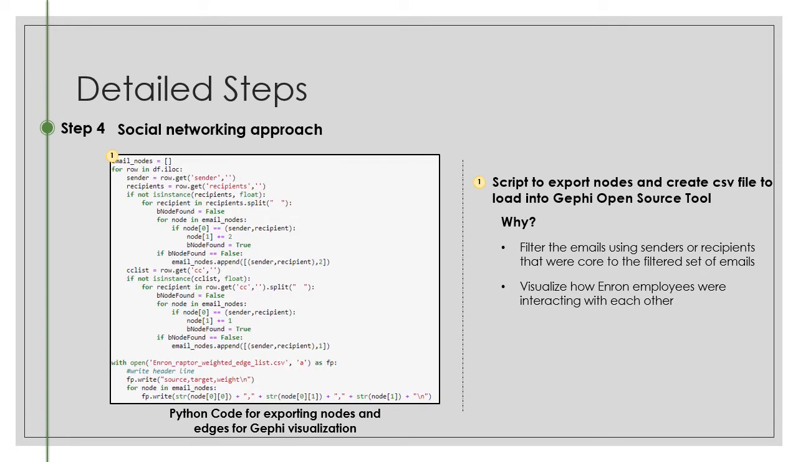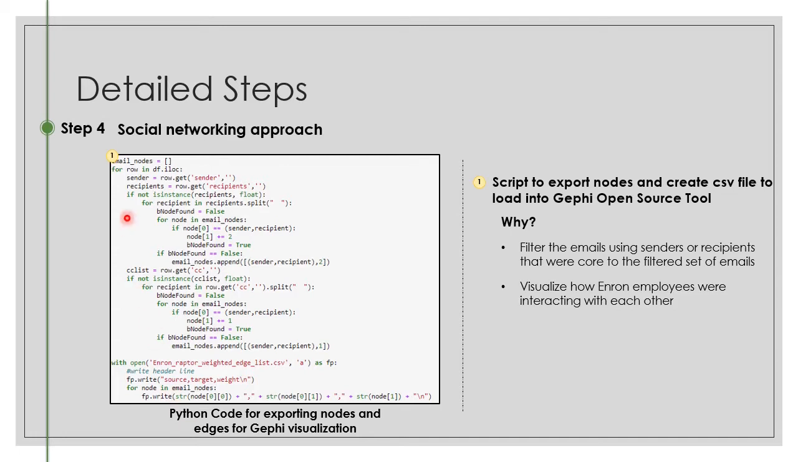The fourth step of the strategy was to utilize a social networking approach to visually see the top players or influencers within Enron specific to this subset of emails. This approach would allow us to narrow our search down to those individuals that had a larger amount of email communication with others and had a larger group with which they interacted.